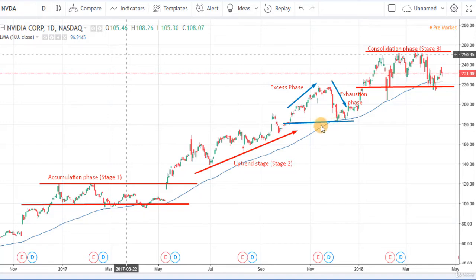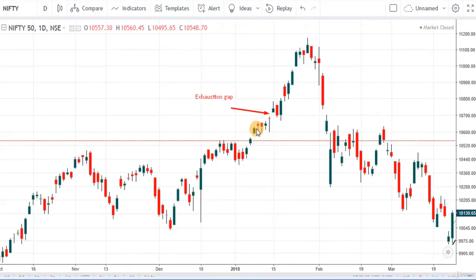This is the most volatile and dangerous stage, and a trader should always be aware of the warning signals of this phase. Generally, we get a gap at the end of this excess phase and it can be an early signal of the next stage that usually happens very sharp with heavy volume, and that is the exhaustion phase.